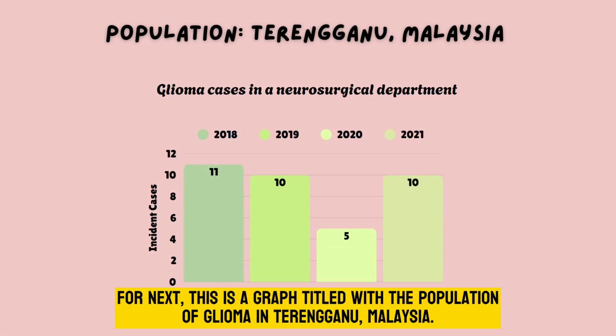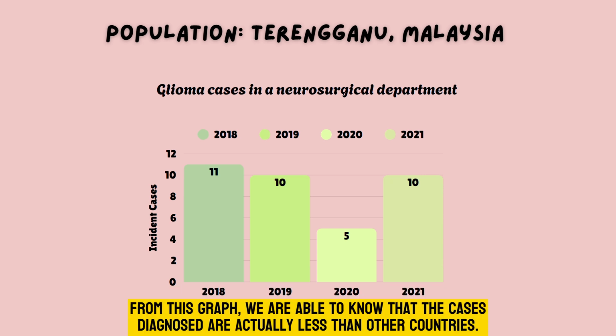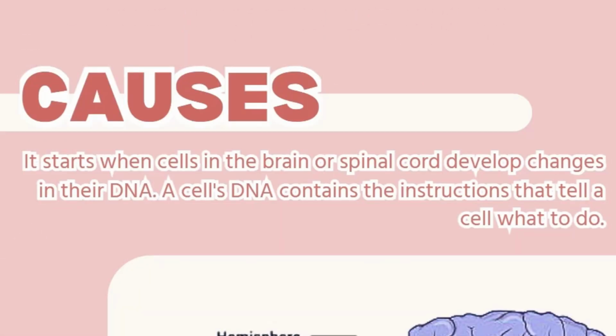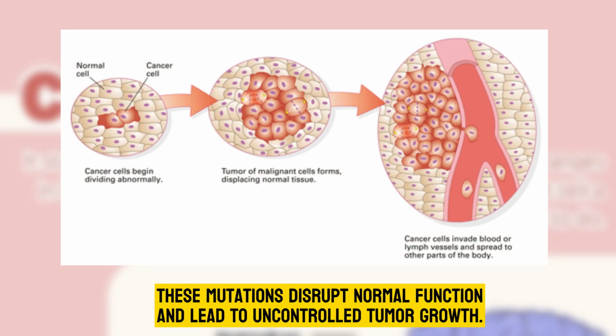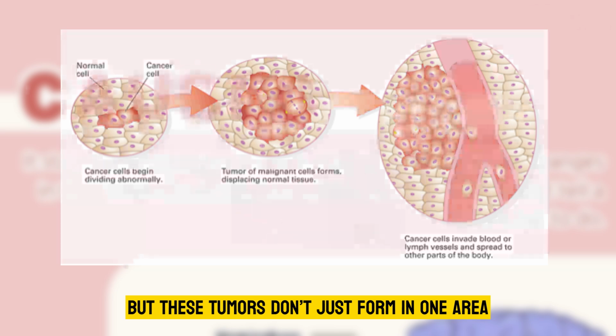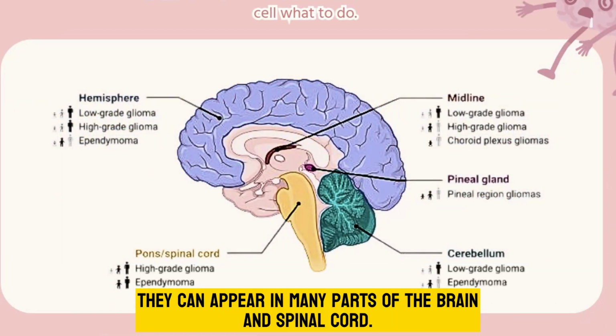Next, this is a graph titled the population of glioma in Terengganu, Malaysia. From this graph, we can see that the cases diagnosed are actually fewer than in other countries. Glioma is caused when cells in the brain or spinal cord develop changes in their DNA. These mutations disrupt normal function and lead to uncontrolled tumor growth. But these tumors don't just form in one area. They can appear in many parts of the brain and spinal cord.